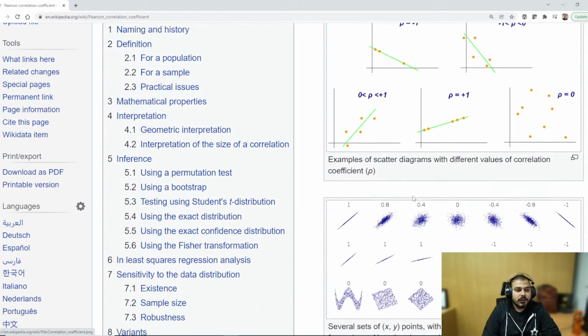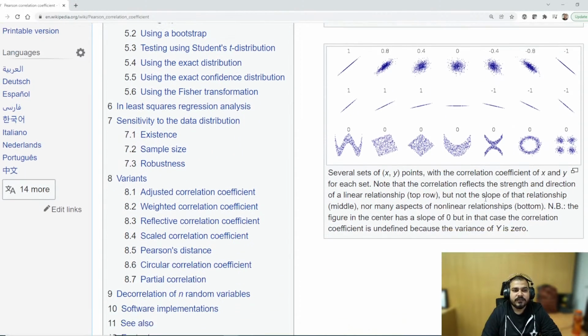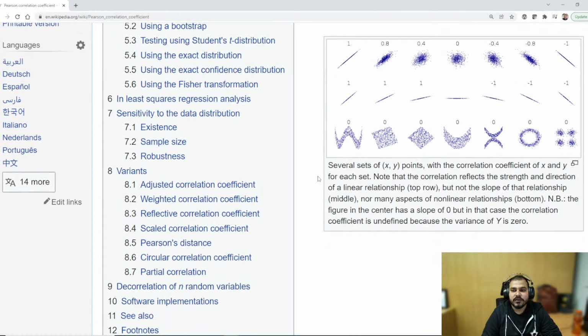Okay. Now some more examples. Here you can see this is 1, this is 0.8, 0.4, 0, minus 0.4, minus 0.8 and minus 1, right? So here you can basically see it. And similarly these all are 1, 1, 1, 1. This is 0, minus 1, minus 1, minus 1, right? And similarly here you can see some more zeros.